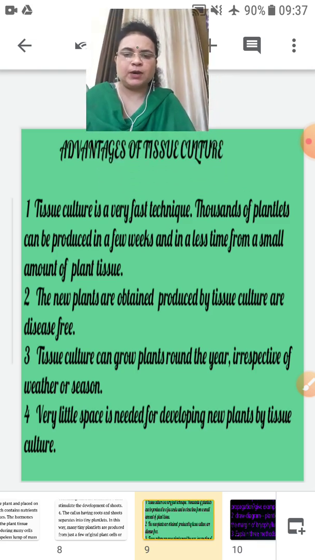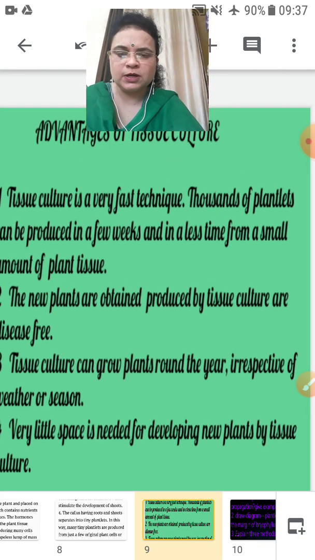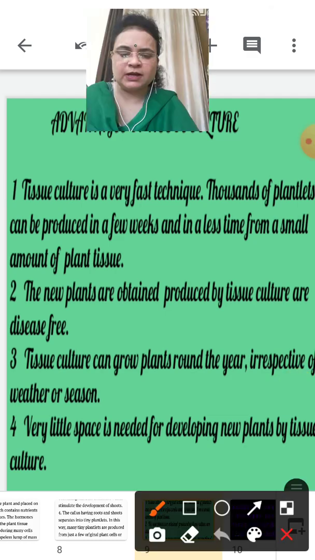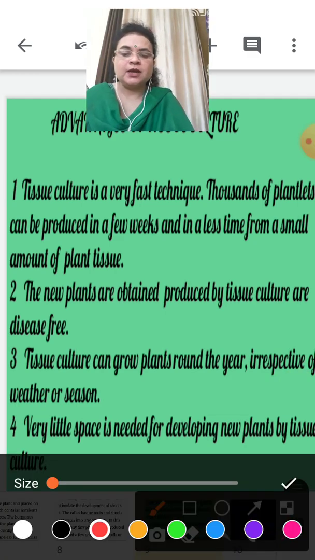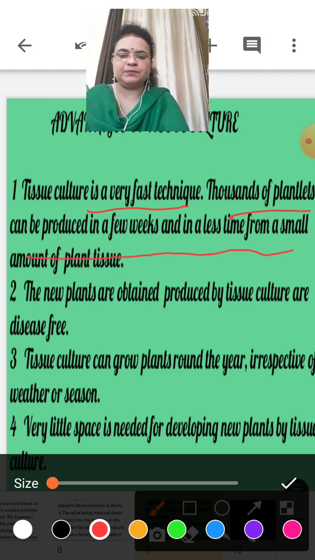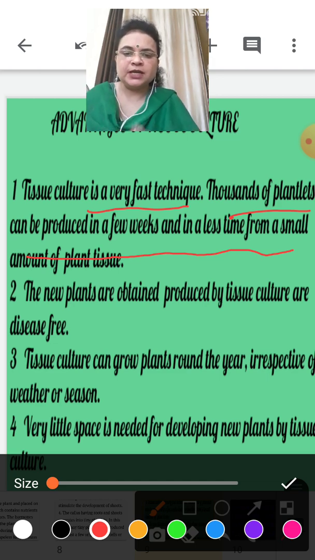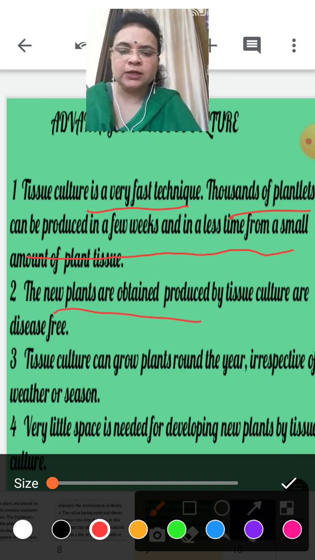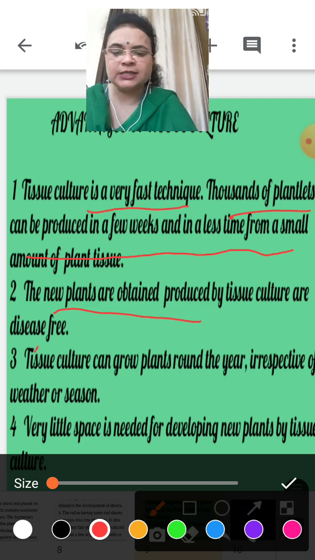Now, what are the advantages of tissue culture? Let us study the advantages of tissue culture. The tissue culture is a very fast technique. Thousands of plantlets can be grown in a few weeks, in less time and from a small amount of plant tissue. You have seen in the picture, with a small amount of tissue, a large quantity of plantlets has been grown. Also, new plants produced by tissue culture are disease free.